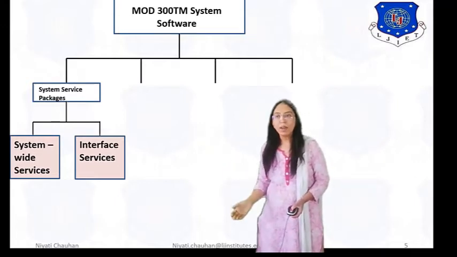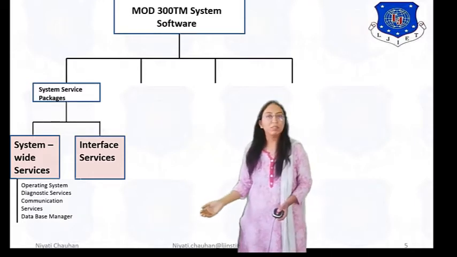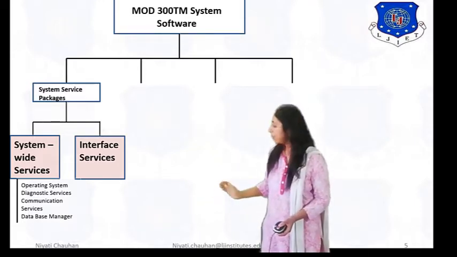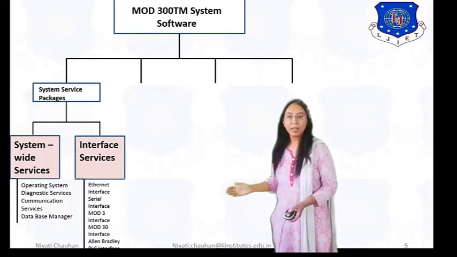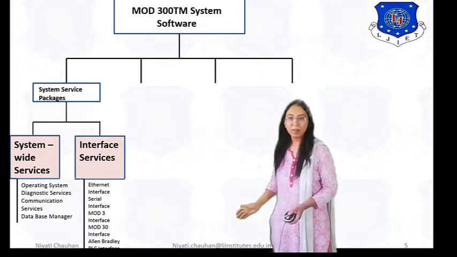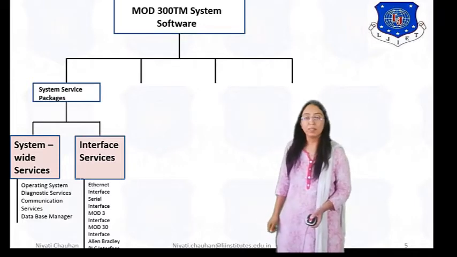In system-wide services, we are using the operating system, communication services and database manager. In interface services, Ethernet interface, serial interface, Mode 3 interface, Mode 30 and Allen-Bradley interface.